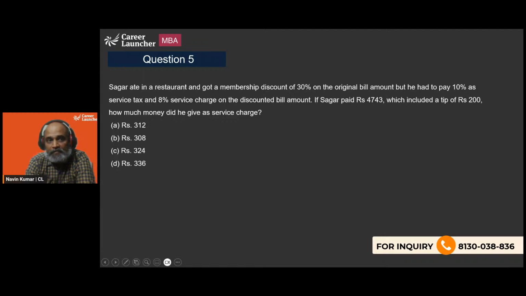Next one. Sagar ate in a restaurant and got a membership discount of 30% on the original bill amount. But he had to pay 10% as service tax and 8% service charge on the discounted bill amount. If Sagar paid rupees 4743, which included a tip of 200, how much money did he give as service charge?